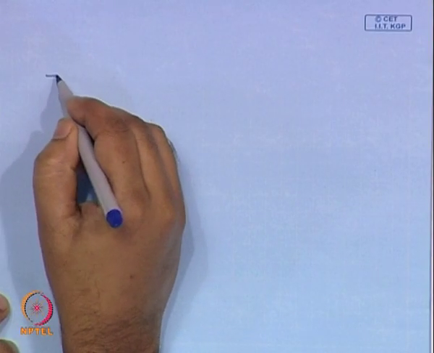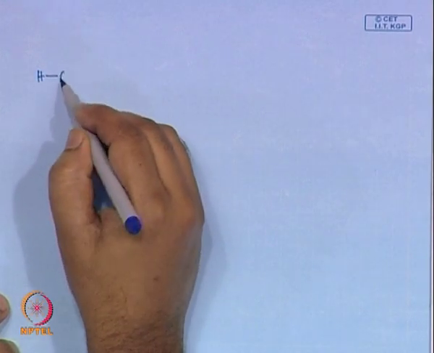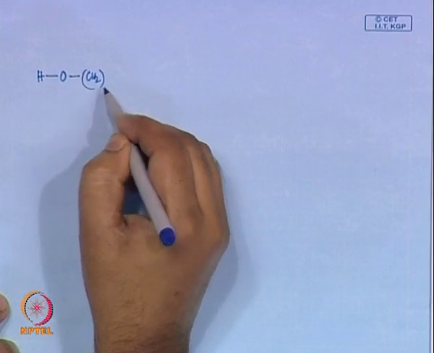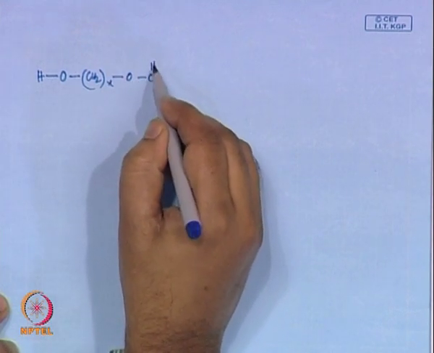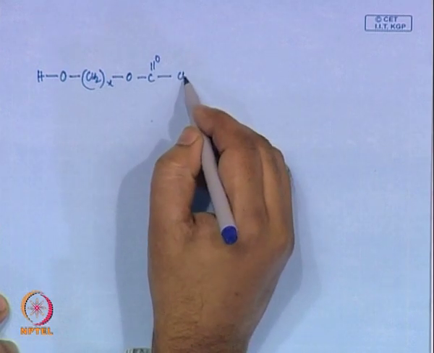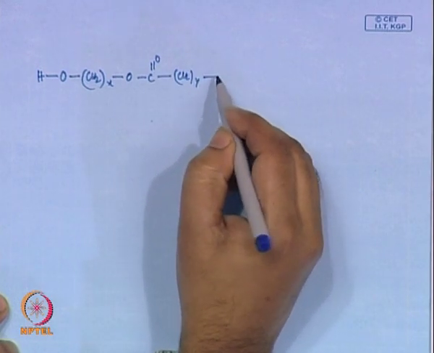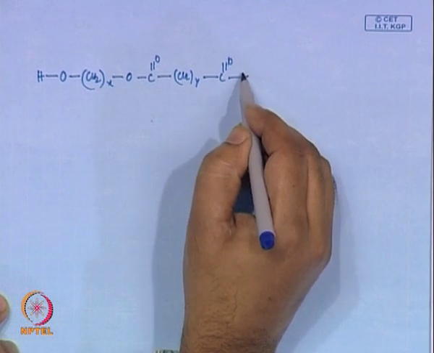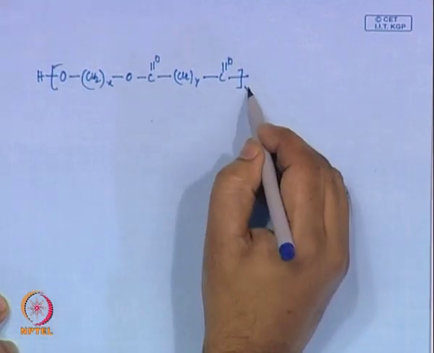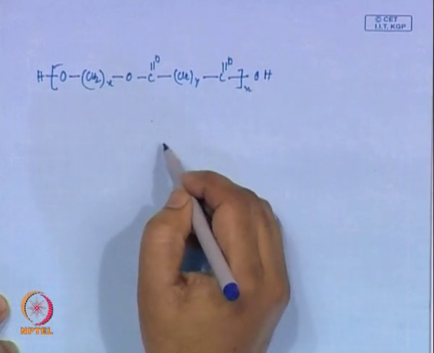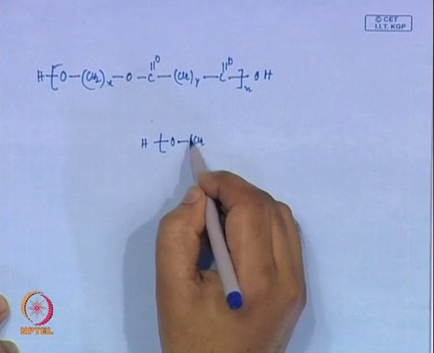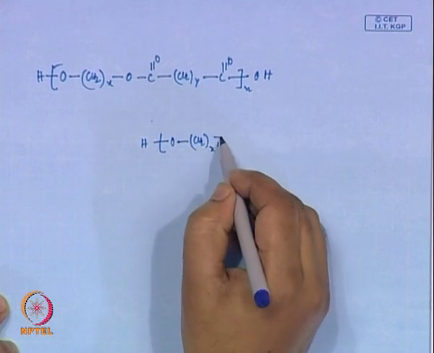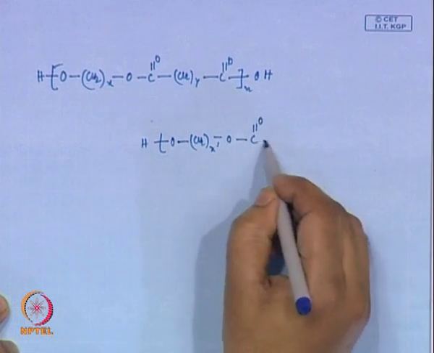For example, if I take a polyester, this is again coming back to the example of polyester.